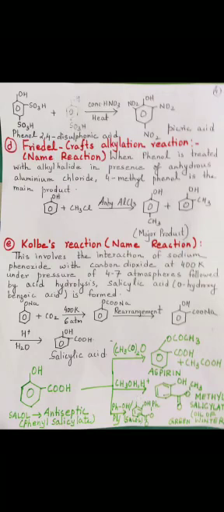Kolbe's reaction involves interaction of phenol first with sodium, where we get sodium phenoxide, and this sodium phenoxide is then treated with carbon dioxide at 400 Kelvin under a pressure of 4 to 7 atmosphere, followed by acid hydrolysis, which forms orthohydroxybenzoic acid, which is also called salicylic acid.